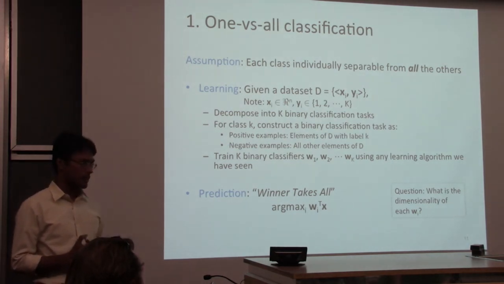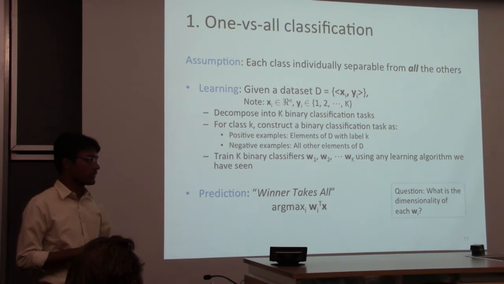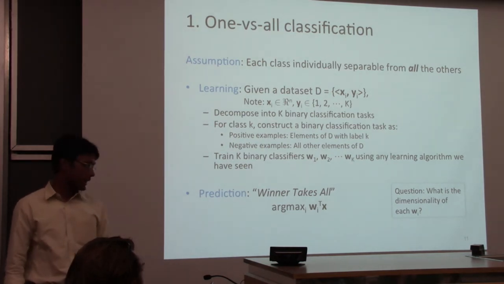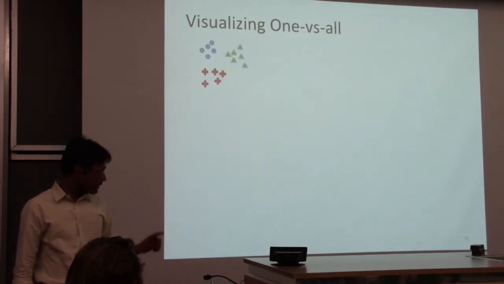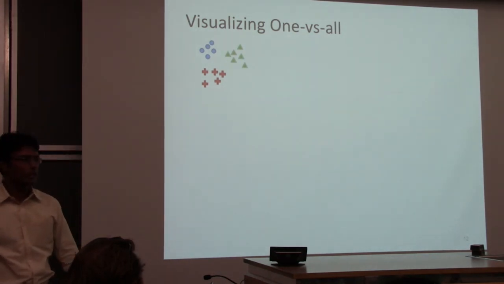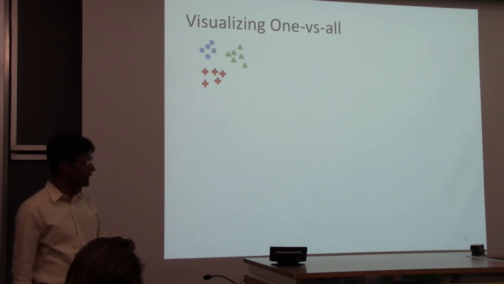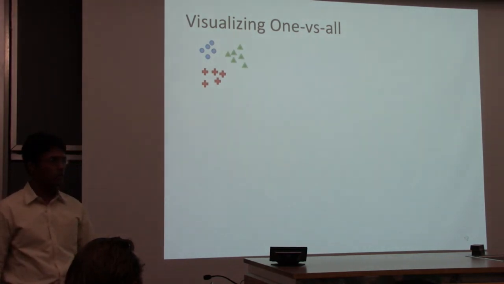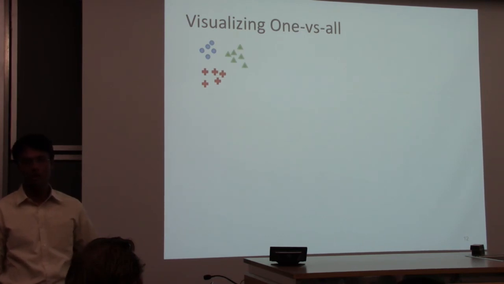Yes, it can. You mean the primary assumption? Yes, and that will take us to all versus all. But before that, just a visualization. Let's say you're given 3 classes and you have some training data. The assumption of one versus all is that each class is linearly separable from the union of all others.